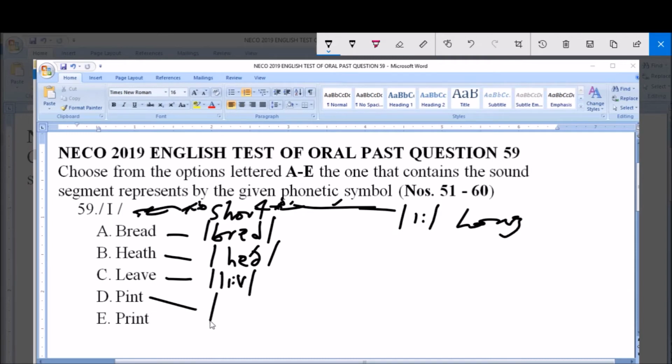Option D is pronounced as paint. Paint. Option E is pronounced as print. Print. So in option E we have short E as in the given symbol. So option E is correct.